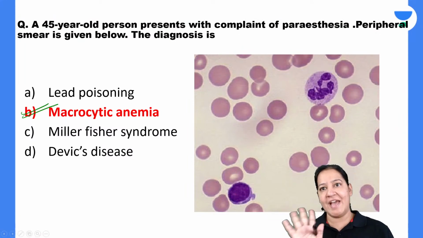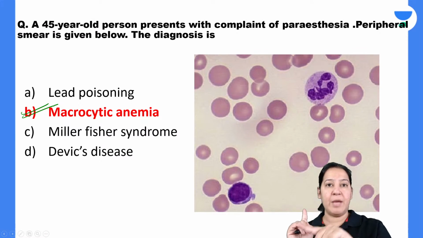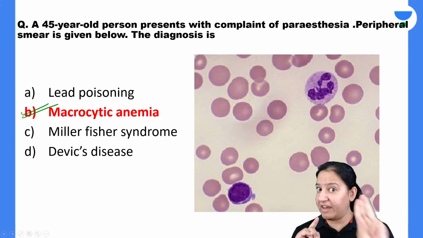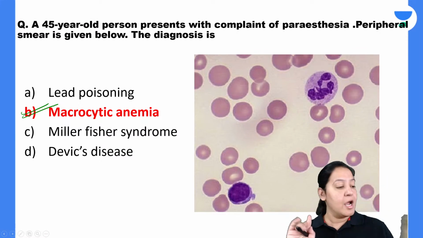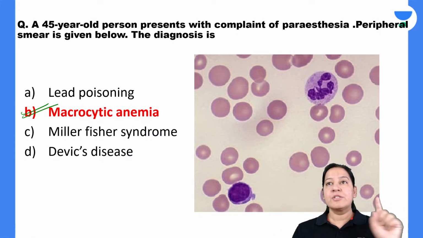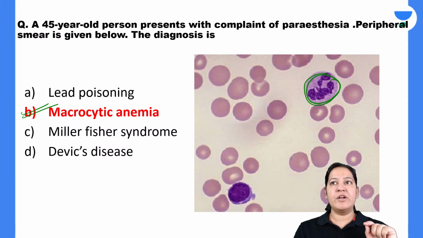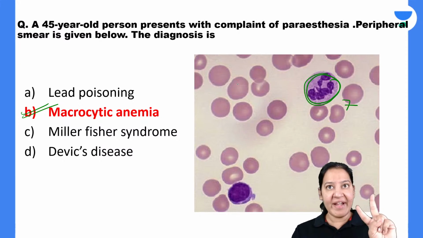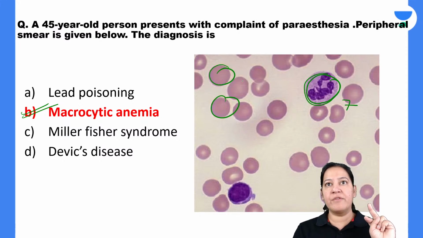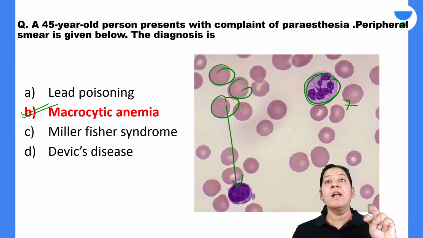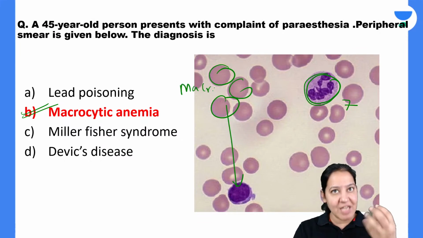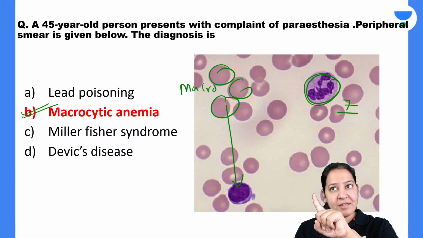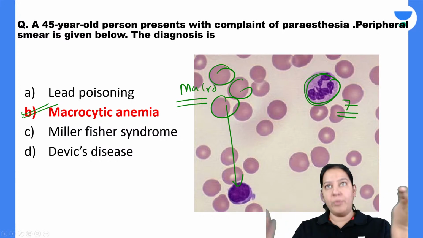Are you people there? Should I explain? So two findings in the image and one in the question, total 3 findings, on the basis of which is my answer. Now please listen, I'm telling you again. The first finding in the image is a hypersegmented neutrophil with total 7 lobes. The second finding is that the RBCs are larger than the lymphocyte, that is, macrocytes. These are the 2 findings in the image.